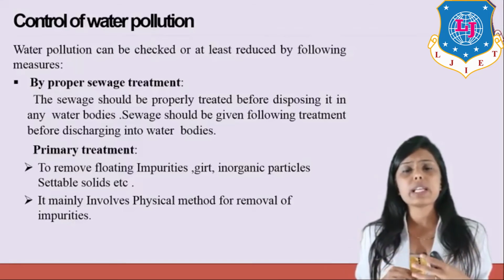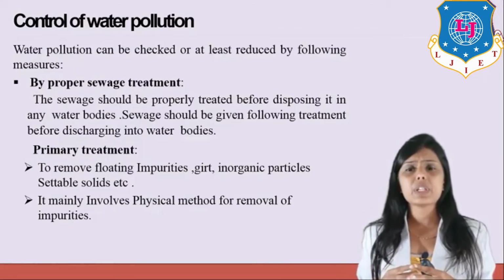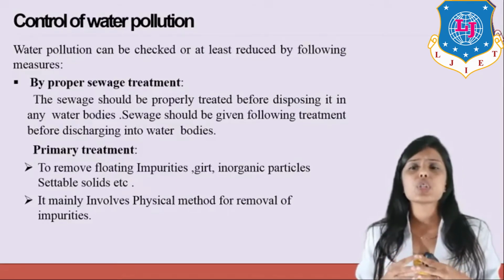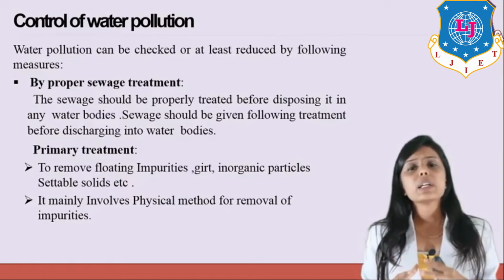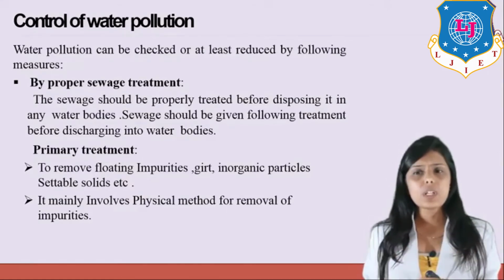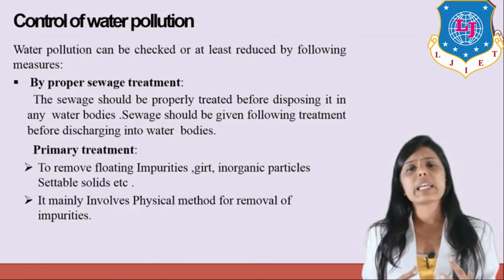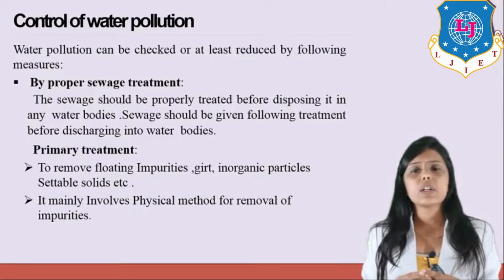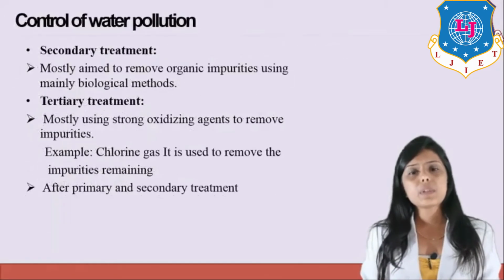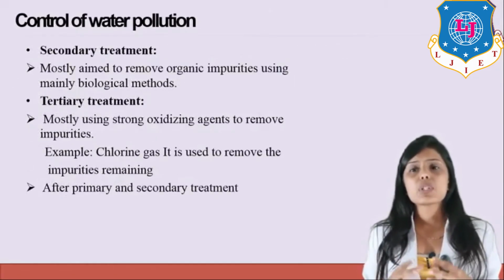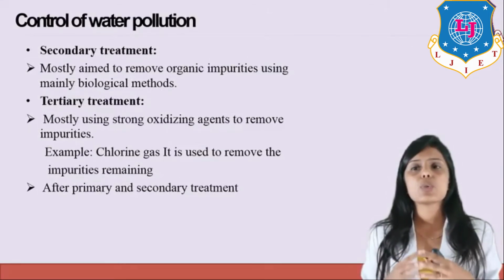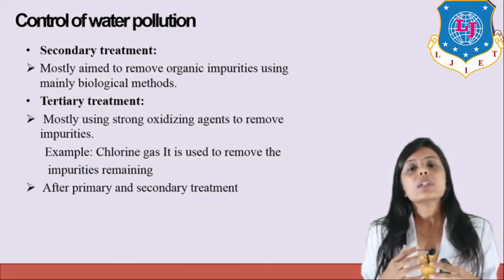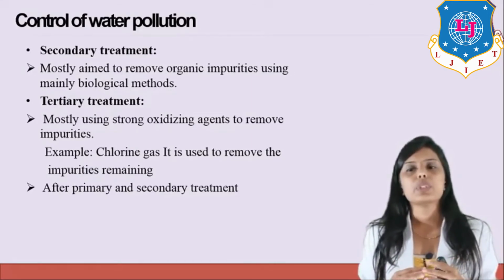So, the first treatment is known as primary treatment. So, what is primary treatment? To remove floating impurities, dirt, inorganic particles and settleable solids, etc. So, by removing the impurities which are seen by us, by removing floating impurities, we can primarily treat water. It mainly involves physical methods for removal of impurities. Then secondary treatment mostly aims to remove organic impurities using many biological methods. So by using biological methods, we can treat the water and control water pollution.